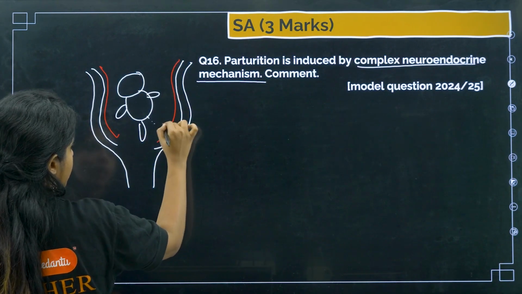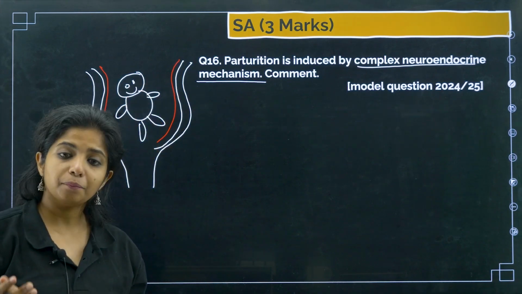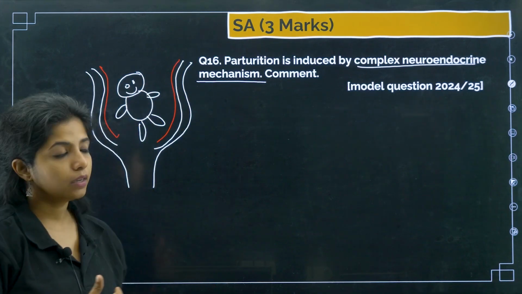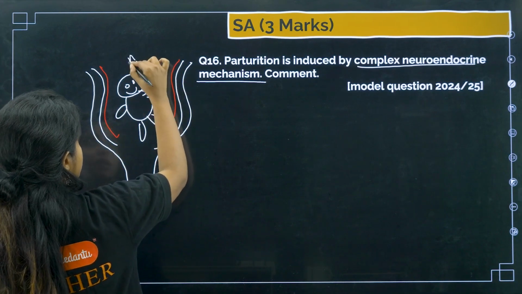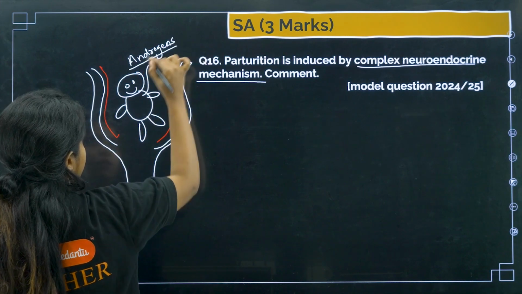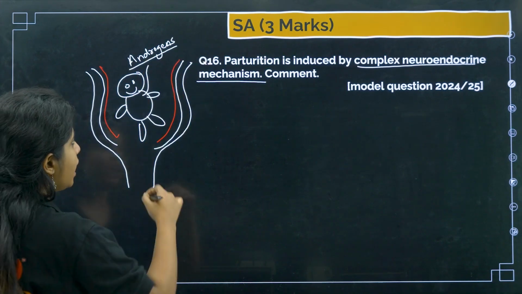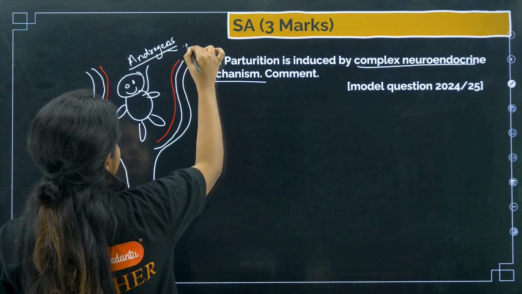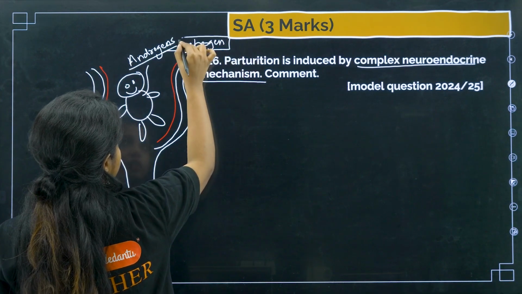Whether it be a girl or a boy, this baby at the end, when it is formed, will release androgens. It's a hormone. Now androgen in the body will be converted to estrogen.